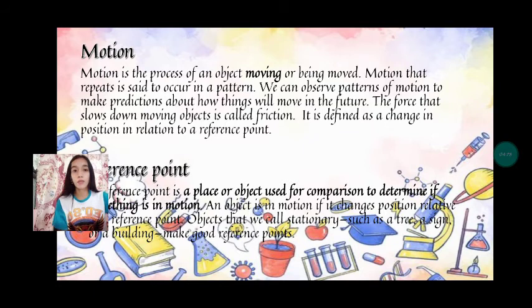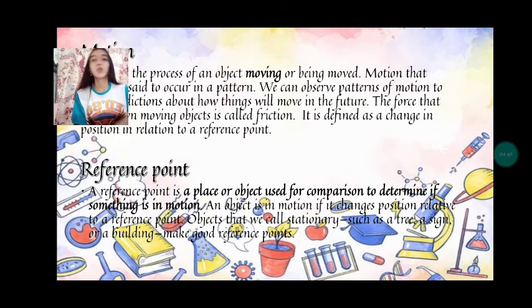So what is your reference point? A reference point is a place or object used for comparison to determine if something is in motion. An object is in motion if it changes position relative to a reference point. Objects that we call stationary, such as a tree, a sign, or a building, make good reference points.